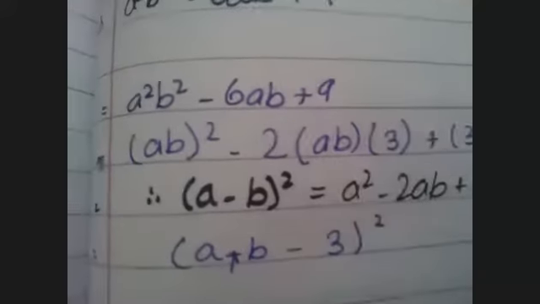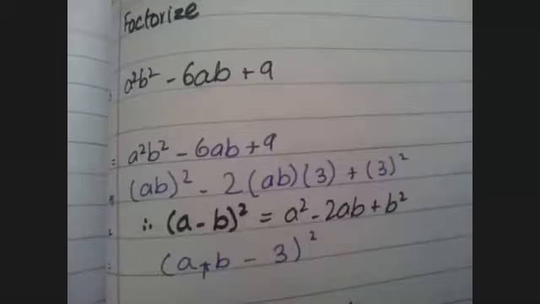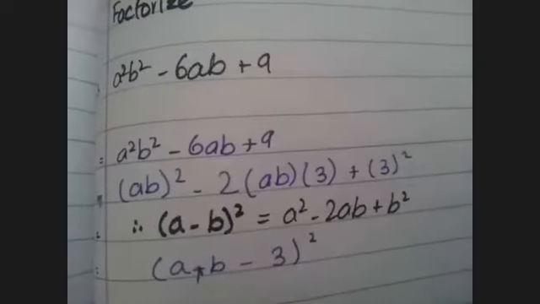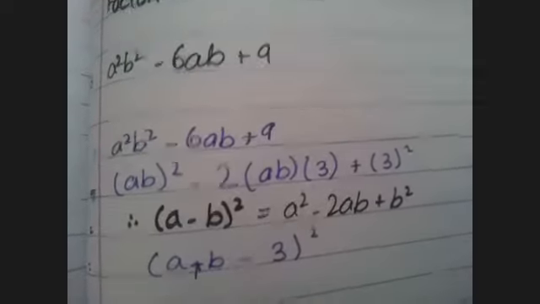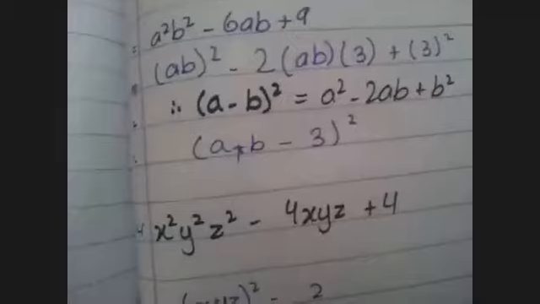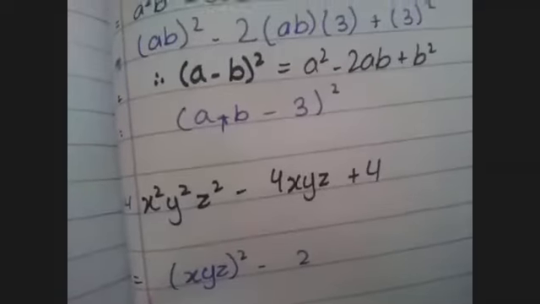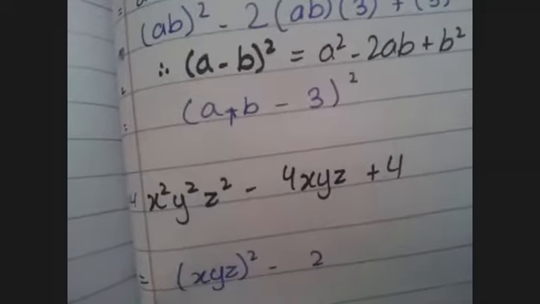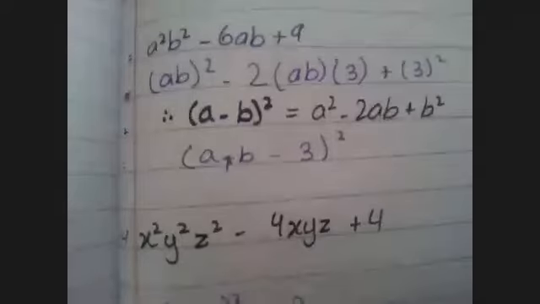Right, now you have this form and you have to enclose it into this formula which is a minus b. Term a here is ab. This is not a plus b or a minus b, basically this is ab, then the formula's minus sign, and then term b is 3. So you will write ab minus 3 whole square. This is your final answer. Now please tell me, is it clear?